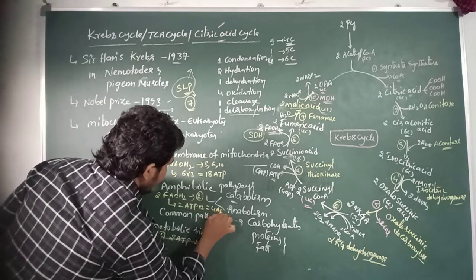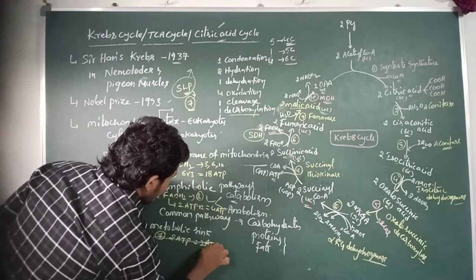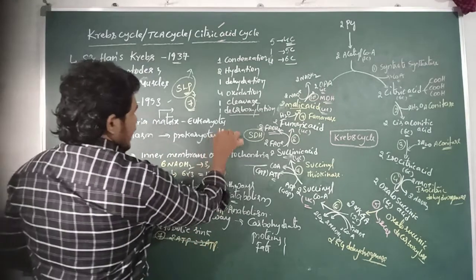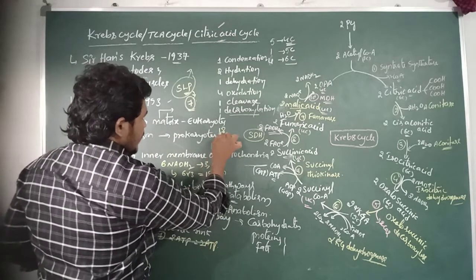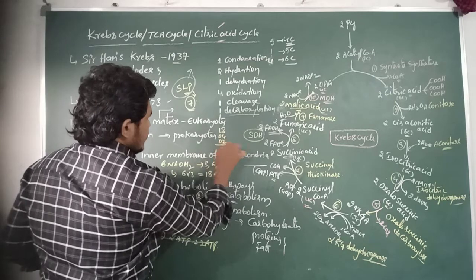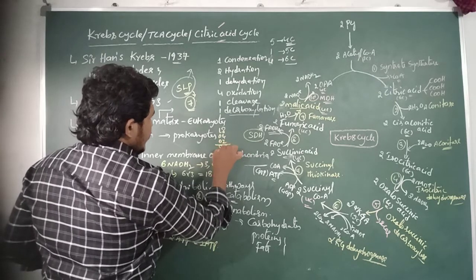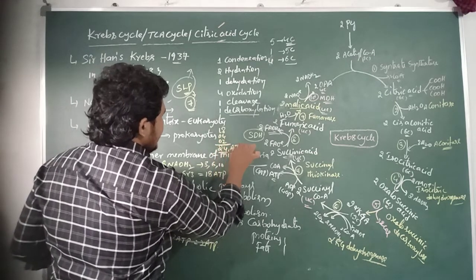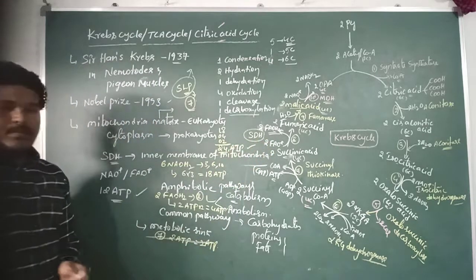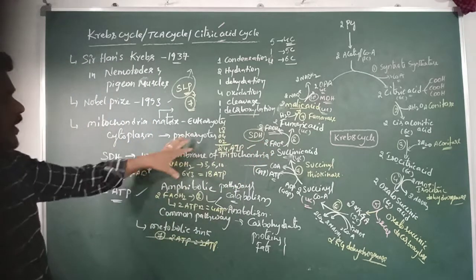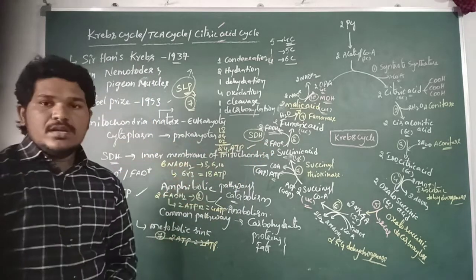So here the 18 ATP, 4 ATP and 2 ATP molecules, total 24 ATP molecules are the net gain in the Krebs cycle.